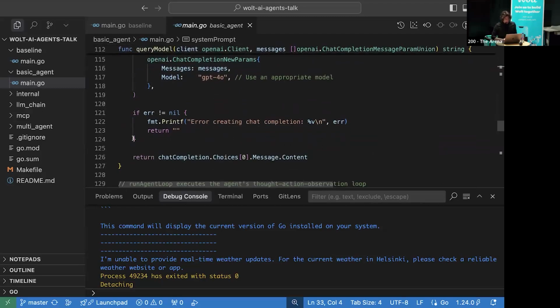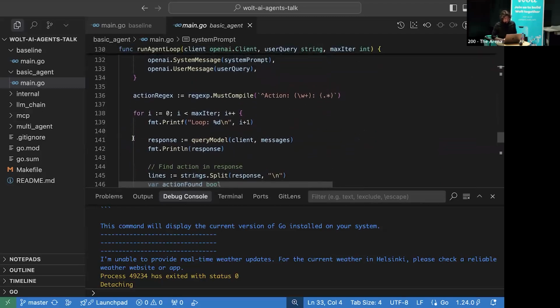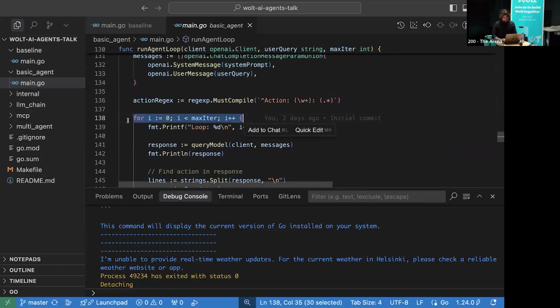So let's see what happens next. We have this loop, and it has a limit with max iterations. Why? Because AI is unpredictable, and sometimes it can have this infinite loop issue. So you would like to limit the max iterations, and that's why it's a good idea to set some max iter.